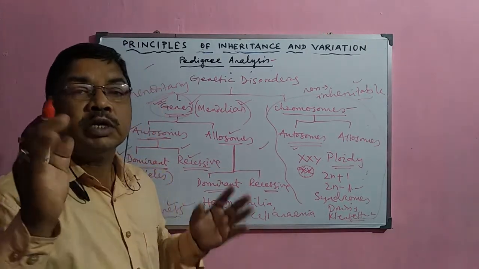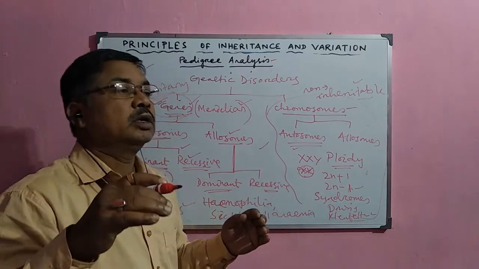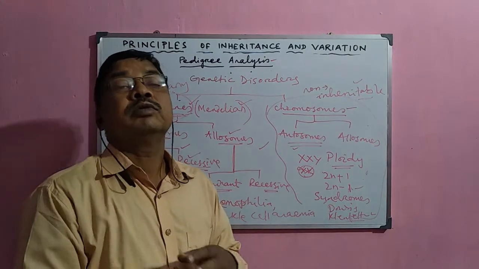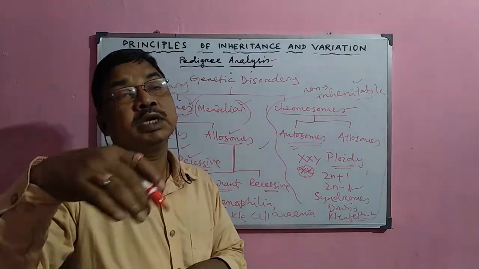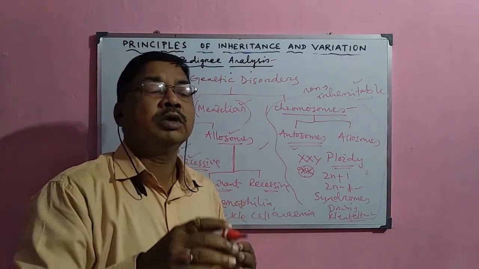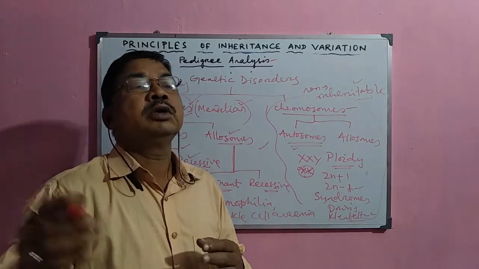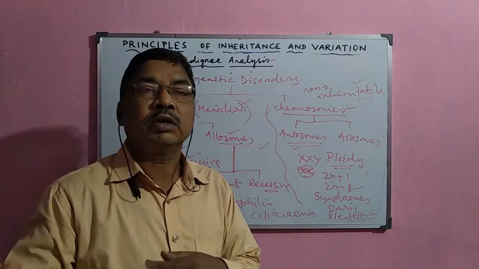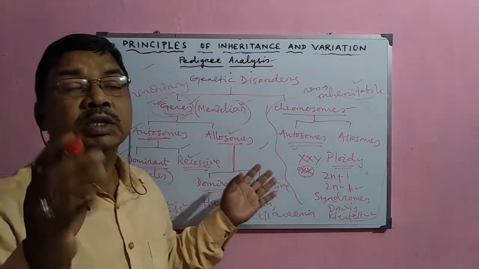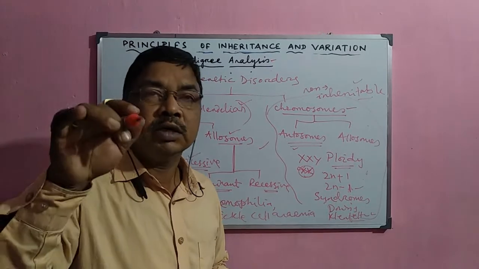So if the defect is present in a particular organism or particular population, then automatically this defective gene is transmitted or inherited to the next generation, or sometimes to the next and next generation, from the father to the son, from the mother to their son, from their father to the next grandson, then mother to the son to their granddaughter, etc. So that is why it is very important to predict whether these genes will occur in a particular individual or not.